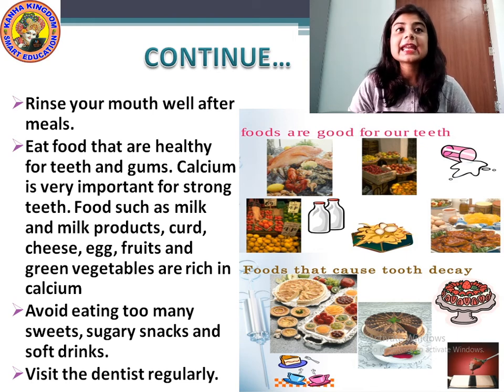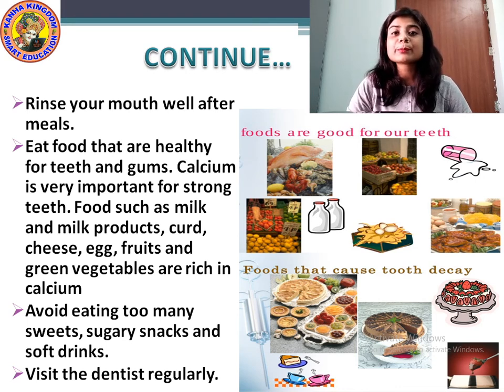Okay, then eat food that is healthy for teeth and gums. We must eat food that is healthy for our teeth and for our gums. Calcium is very important for strong teeth, and the most important nutrient that is essential for our teeth is calcium. In the previous chapter you have studied about calcium. Yes? We must always take food that is rich in calcium so that it will keep our gums and teeth strong. Okay?